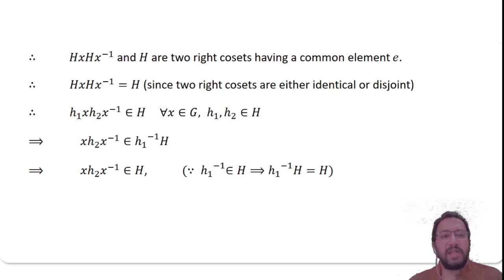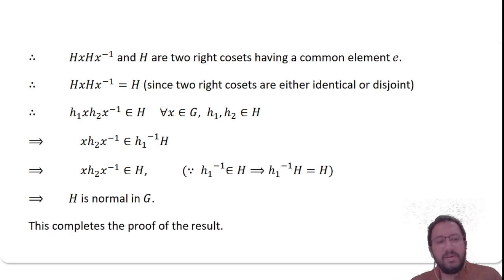Therefore, the left hand side what you remain with is x h2 x inverse, which belongs to h1 inverse into H. And I know H into H, capital H, is always H. So small h into capital H is always equal to H, that we know. Therefore, h1 inverse into capital H will become capital H only. So further, which proves H is normal in G by the definition of normal subgroup. So this completes the proof of these results.